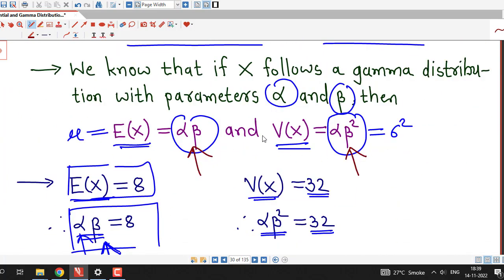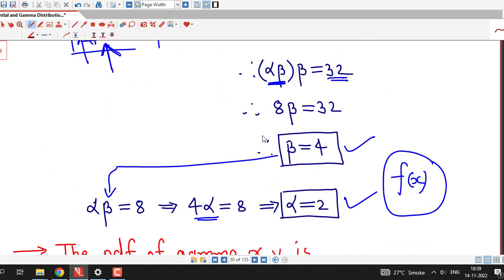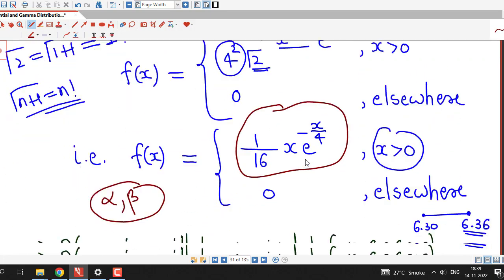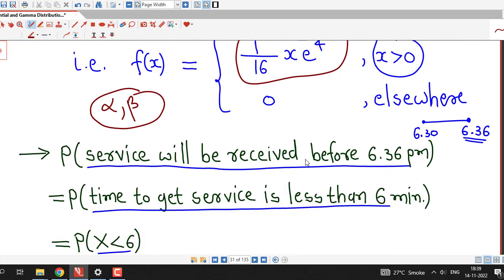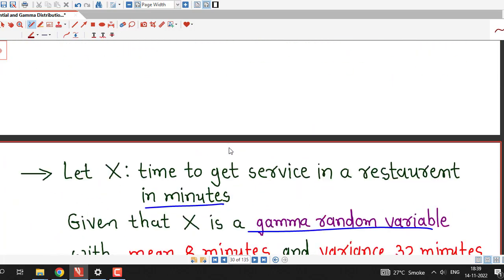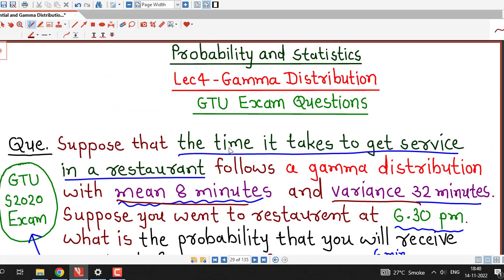Using those two formulas, you will be able to decide the parameters of the gamma distribution, and once you decide the parameters, you can write down the corresponding PDF, and you will require the PDF to obtain this probability. So this is all about this question, this session. I hope you like it. Thanks for watching.